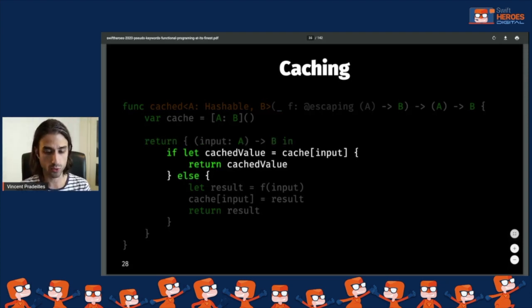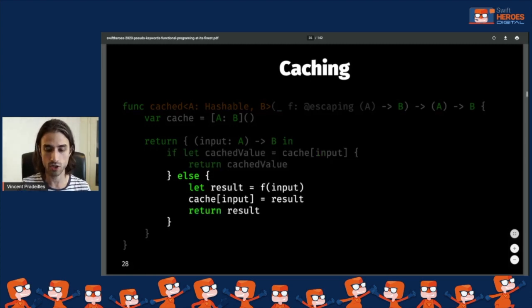Because what we do first is that we take the input and we look in the cache to see if there is already a result stored in the cache for this input. If there is one, we return it, and that's it. We don't have anything else to do. If there was a miss in the cache, meaning if there was not already a pre-computed result in the cache, what we do is that we compute the result by calling the function f, then we store the result in the cache for future use, and then we return the result.